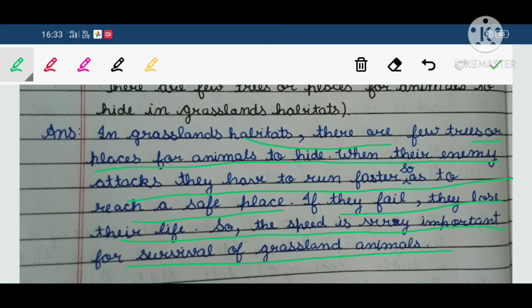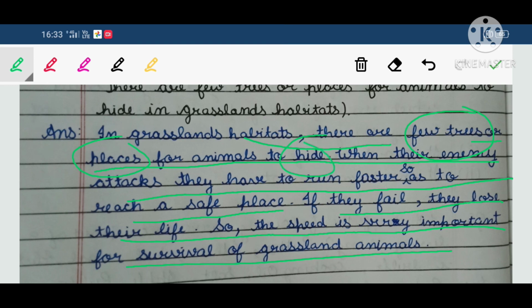So, in grassland habitat, it is important for animals to have speed because there are few trees and places to hide.